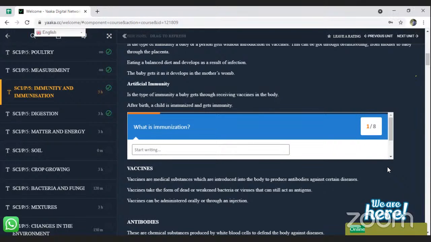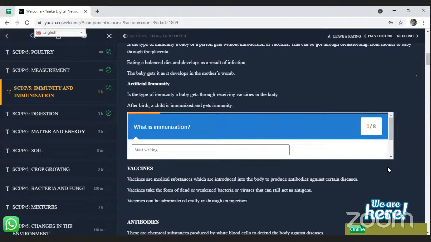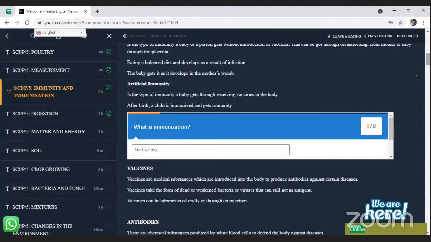There are only two ways of administering vaccines into the body. One is orally, and two is through injection. There are some vaccines that we administer into our bodies just by putting drops into the mouth, and then some vaccines need injection. Out of all those vaccines, it is only one that needs oral administration. The rest need injection.